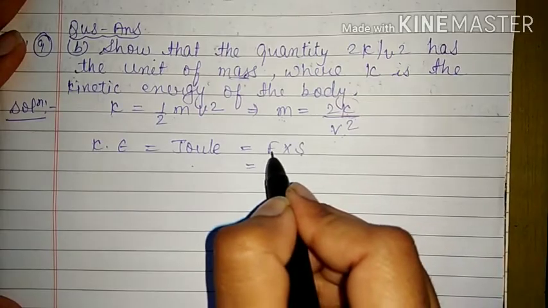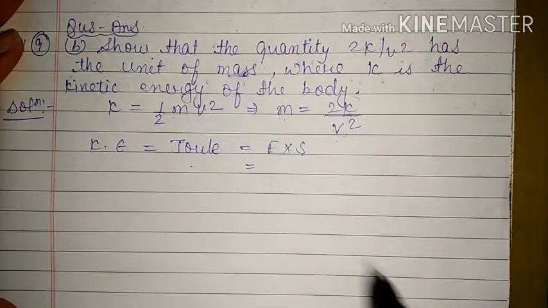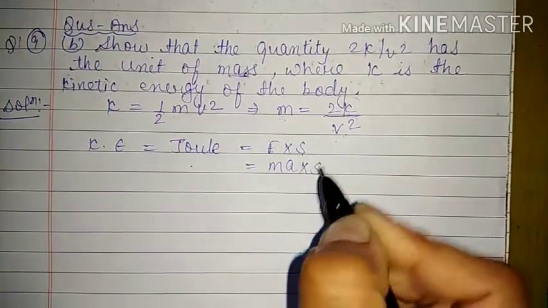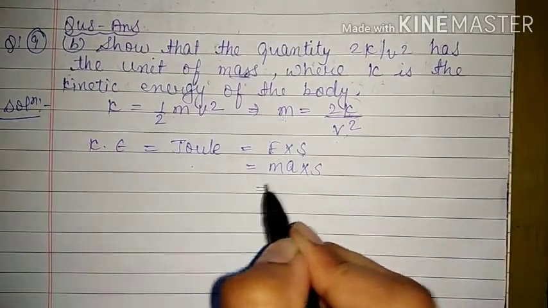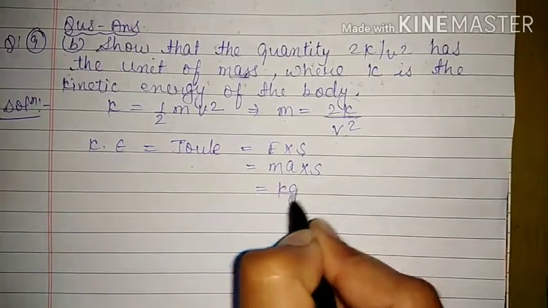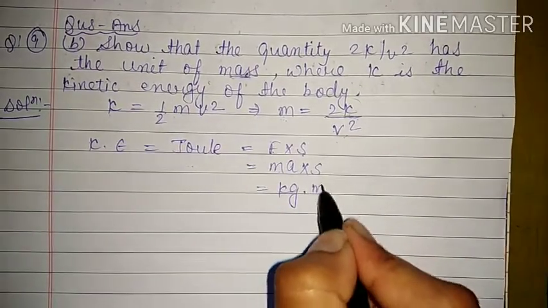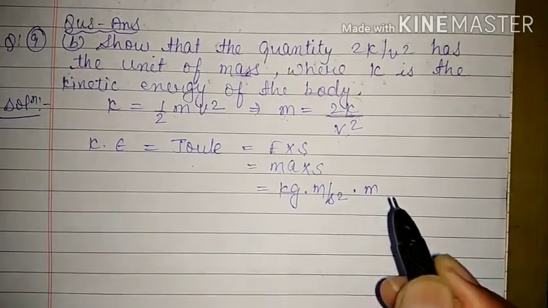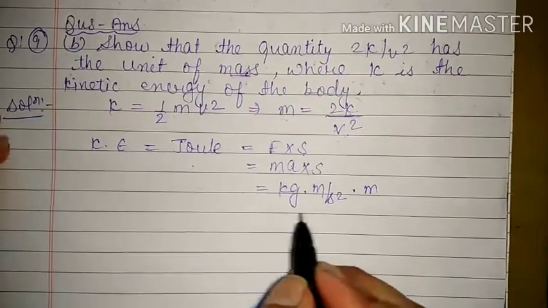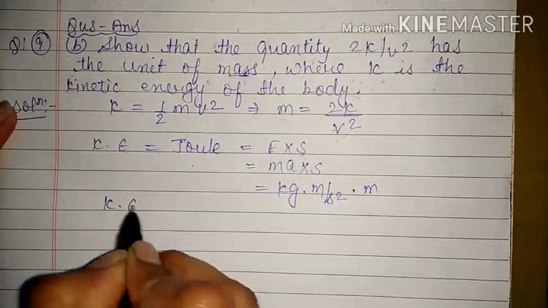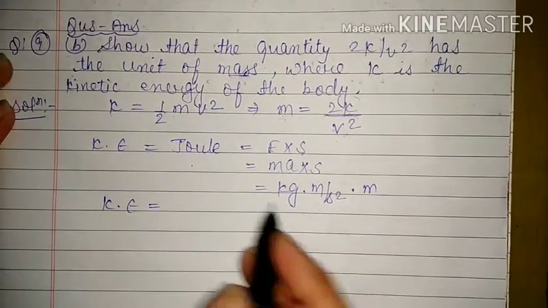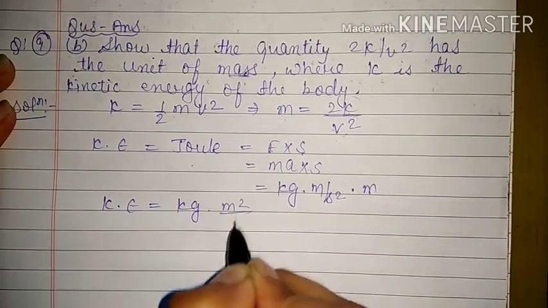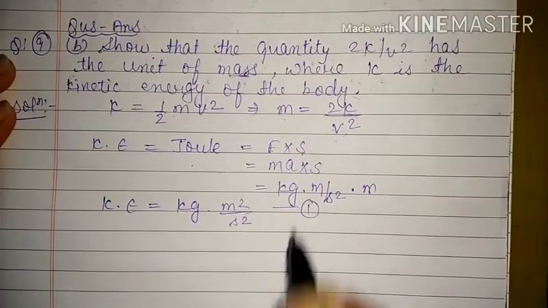Here this force, we can convert it into MA. Force is equal to MA, into displacement. So the unit of mass will be kilogram, the unit of acceleration will be meter per second square, and the unit of displacement will be meter. This we know. That means the derived unit of kinetic energy is kilogram meter into meter, meter square upon second square. Let it be equation 1.